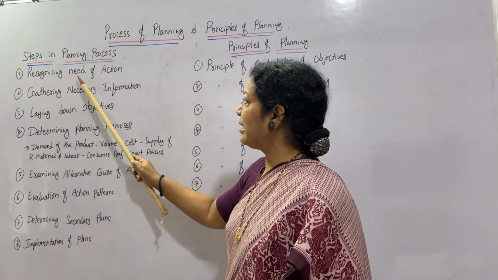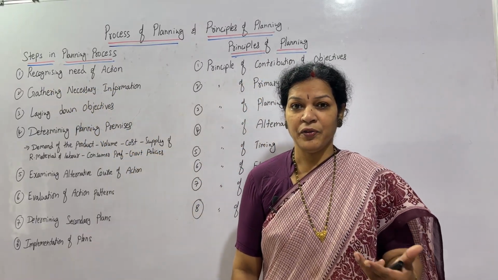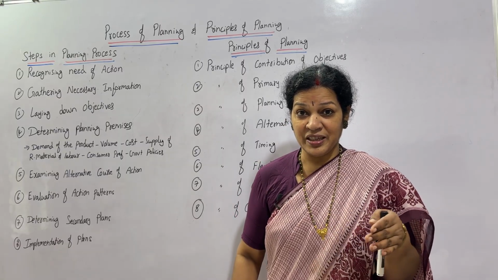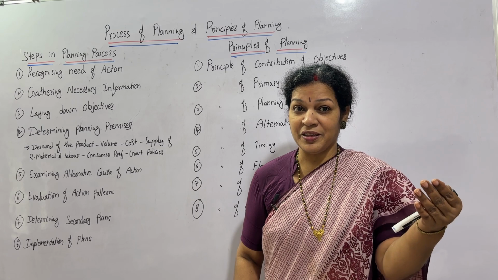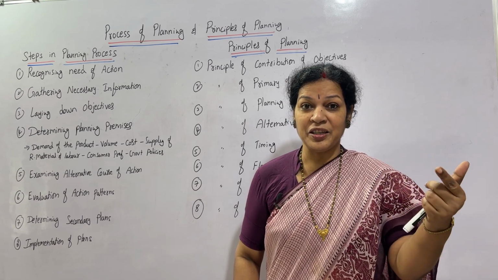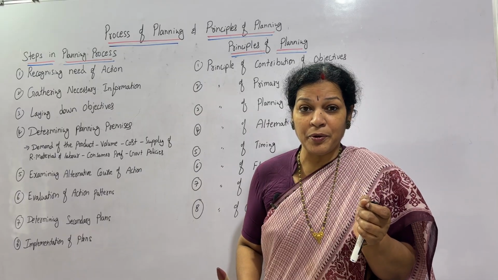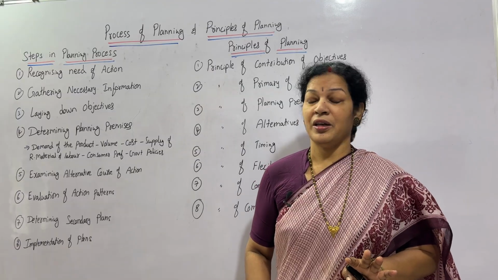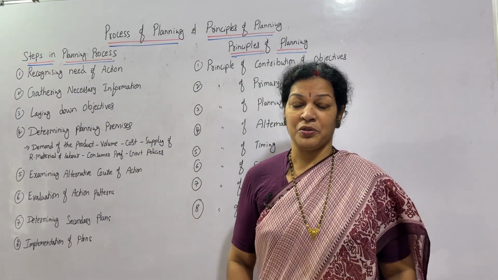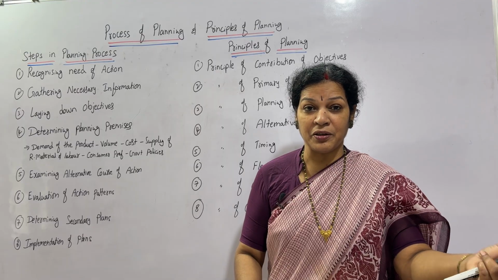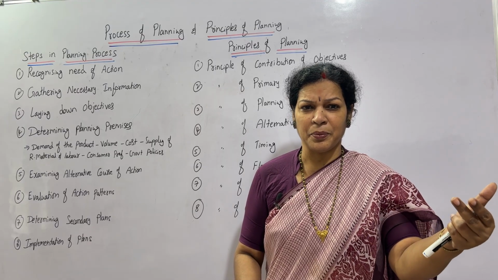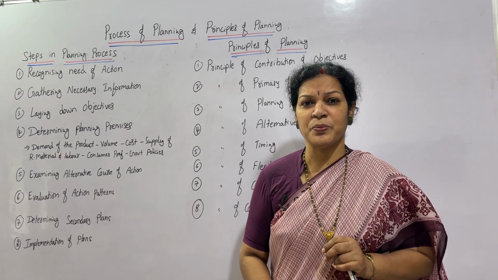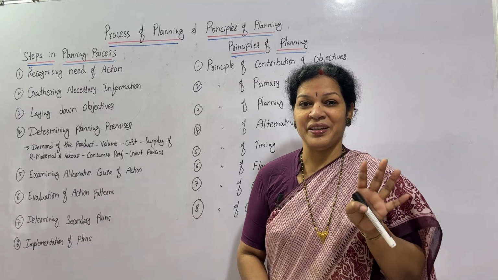The first one is recognizing the need of action. Need of action means first of all you have to identify the problem. If any problem is there, this may occur in future. For this we need to make some plan. That is possible through first identifying the problem. If you identify it, then just focus on the goals. How do you take the action? Based on the goals, you'll be able to take action. Consider the pros and cons of the particular problem, how we can implement it, and what the main important aspects of that particular problem are. Identify it.